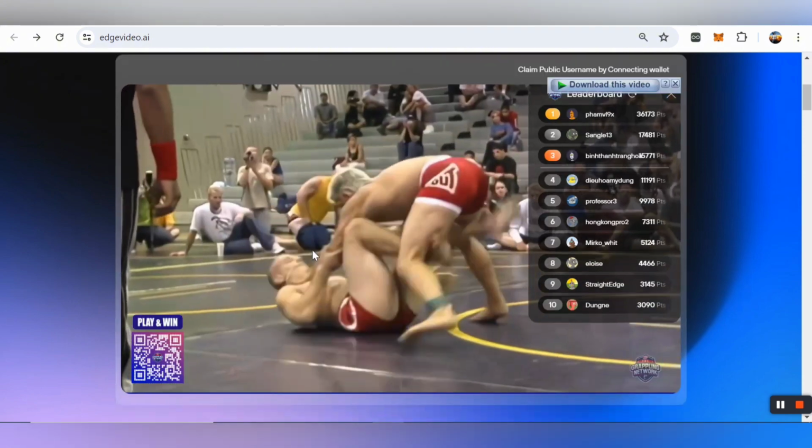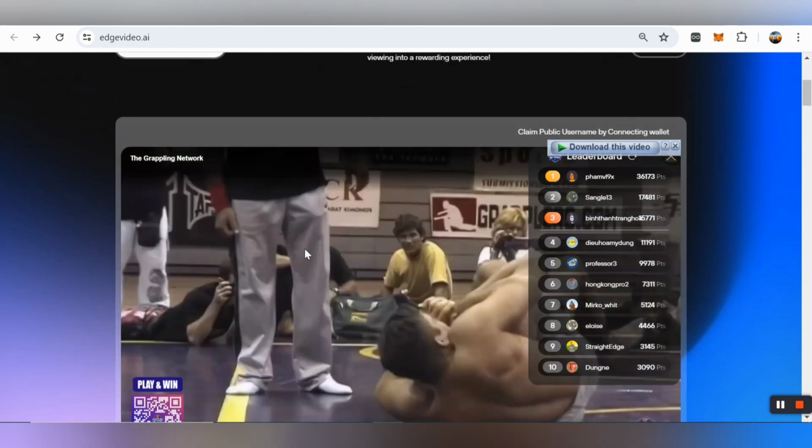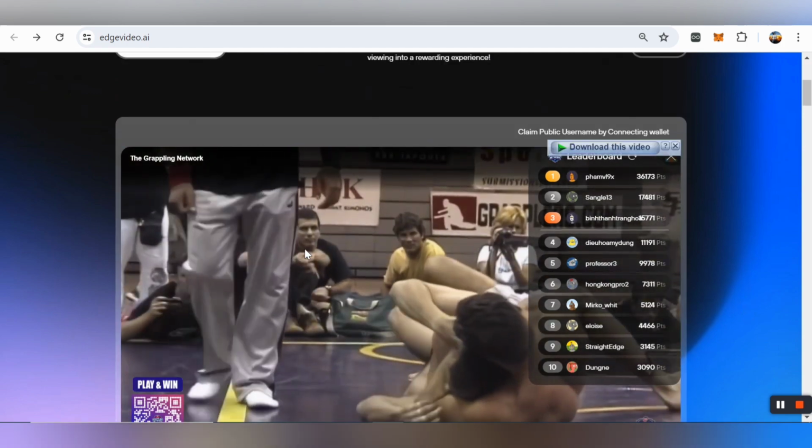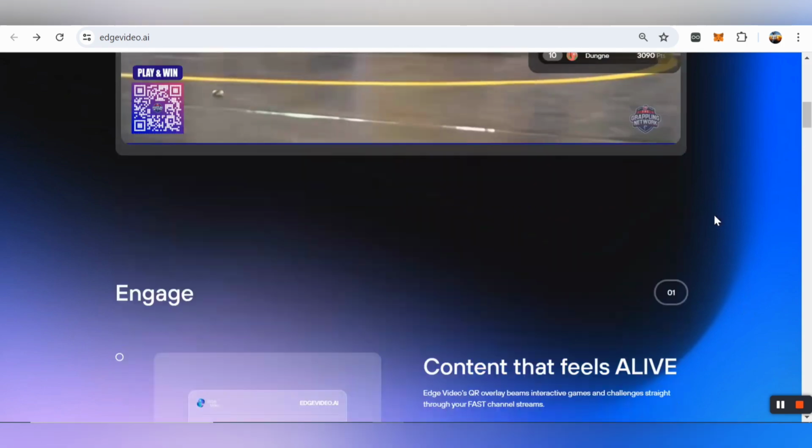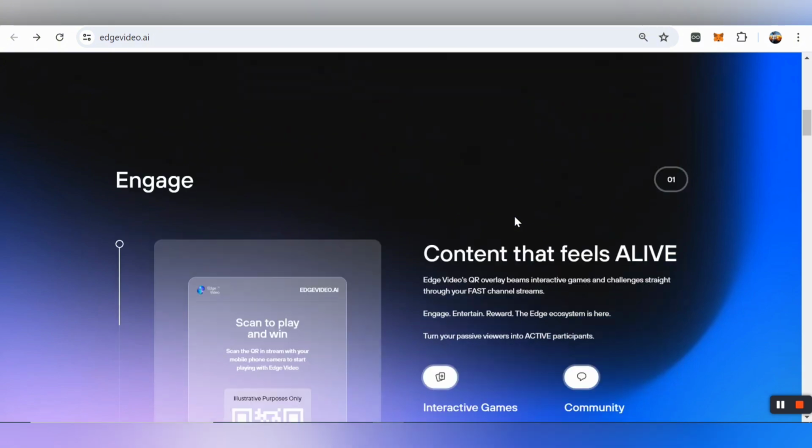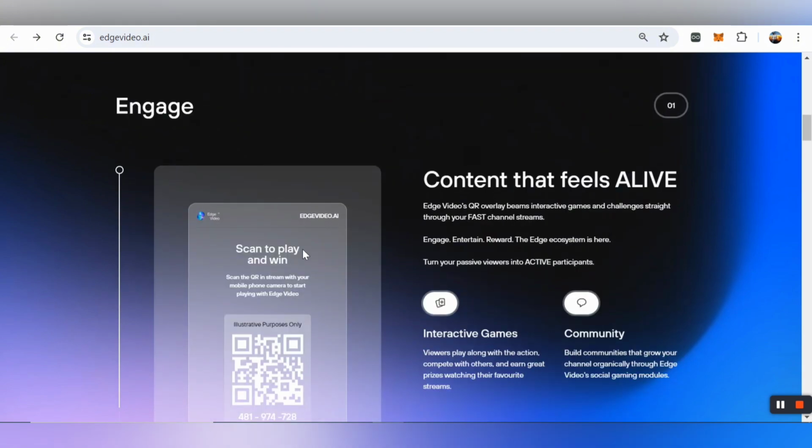So here you can also play and win, a lot of massive potential here. You can also check out all here. Now here you can also learn more about engaging. So now you can also scan to play and win. So dear friends, you can scan the QR code in the stream viewer with your mobile phone camera to start playing with Edge Video right now.